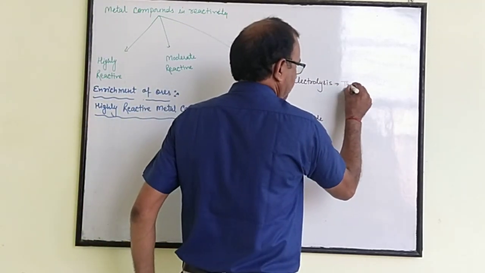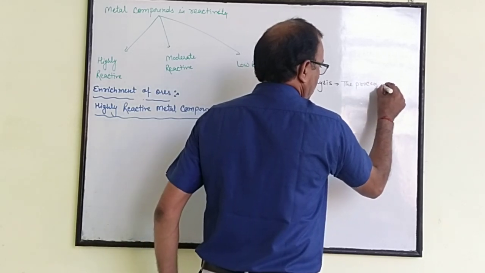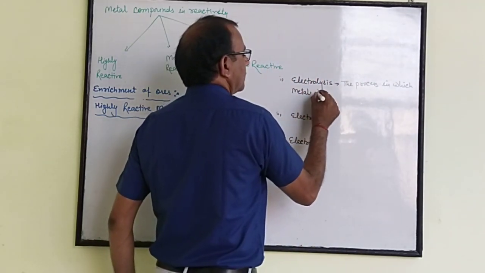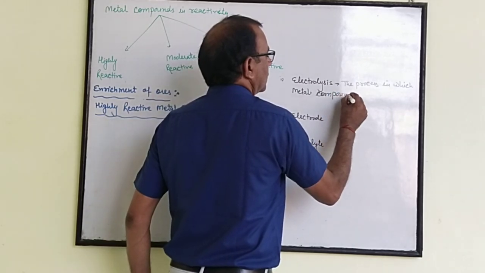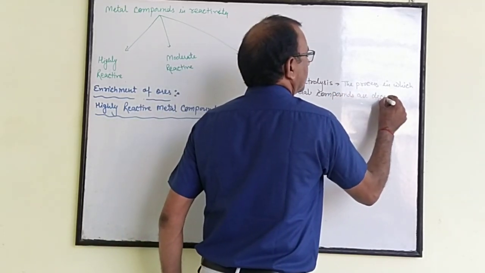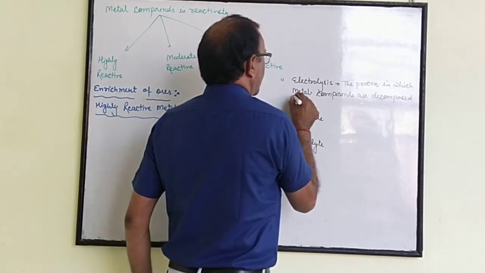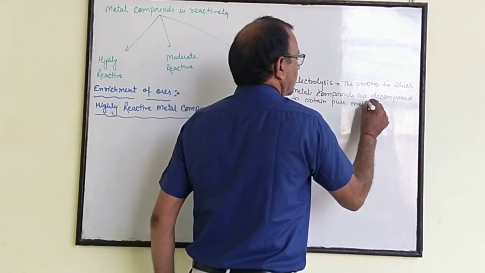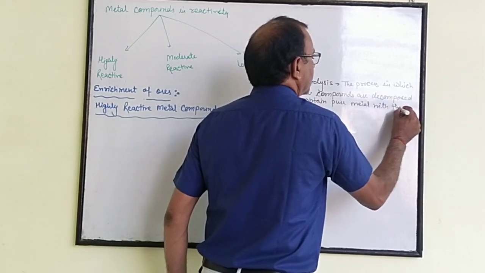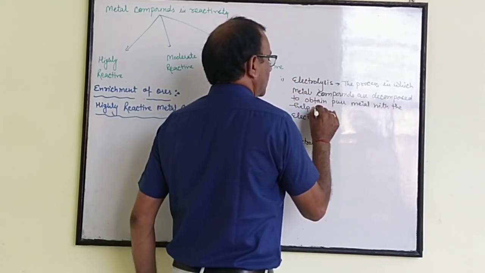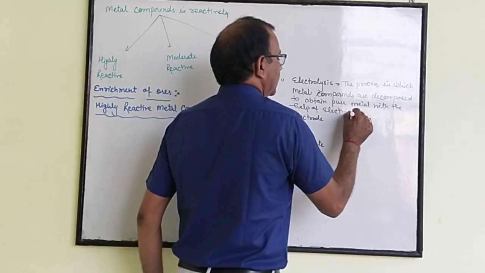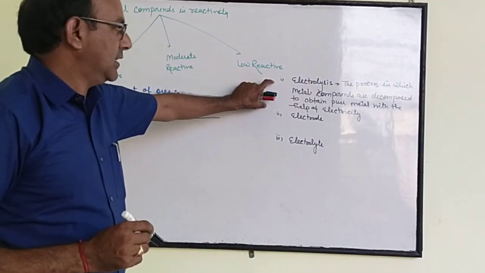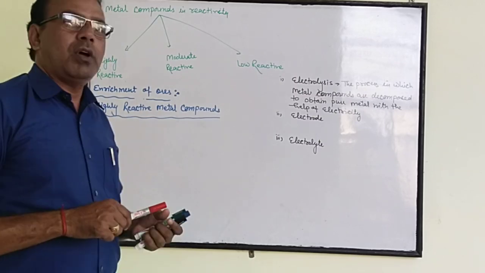The process in which metal compounds are decomposed to obtain pure metal with the help of electricity. इलेक्ट्रिसिटी. एक ऐसी प्रोसेस जिसमें इलेक्ट्रिसिटी पास करके मेटल के कंपाउंड को डिकम्पोज करके प्योर मेटल ऑब्टेन की जाती है. That process is known as electrolysis.